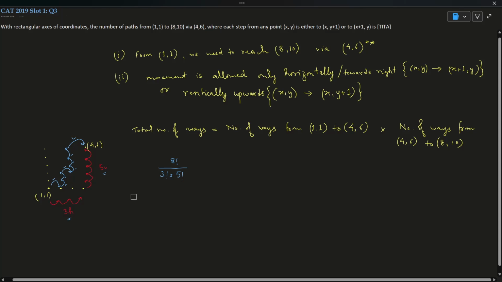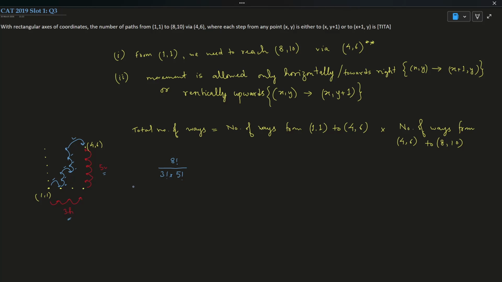since I have 3 horizontal, so I can write this as h, 5 vertical. Okay, so I have to arrange them. I have 8 places, 1, 2, 3, 4, 5, 6, 7, 8. I have to arrange them in these 8 places. So in how many ways can I do it?